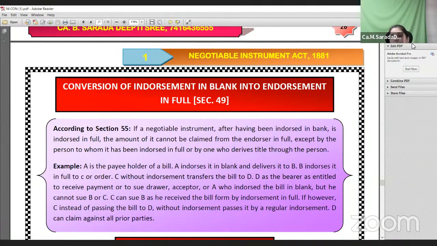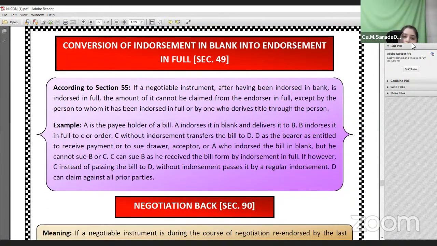In between, the instrument had made blank, but in that particular case we will not see the name of the endorser, as he has just mentioned the name of C in that particular blank. So like that, you can convert a blank endorsement into a full endorsement.